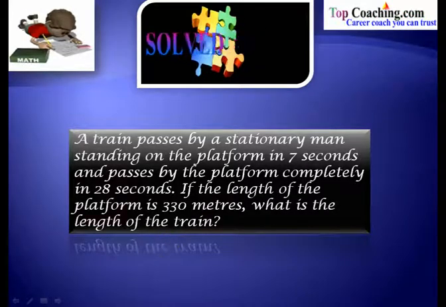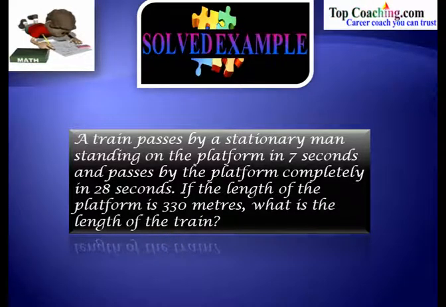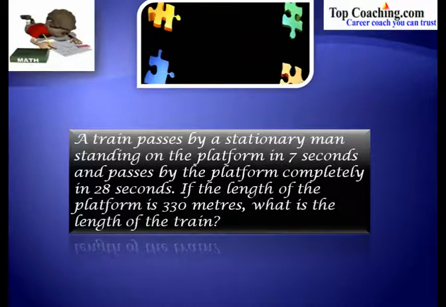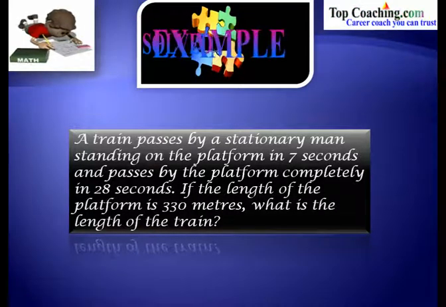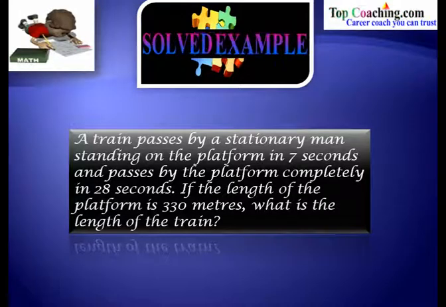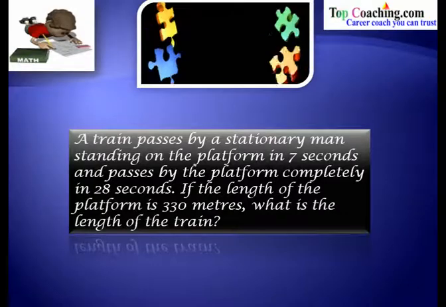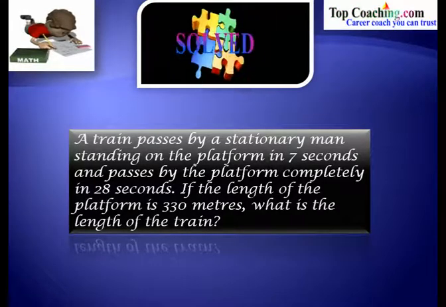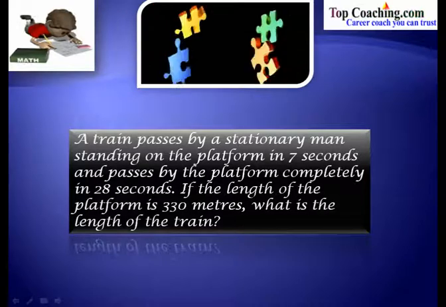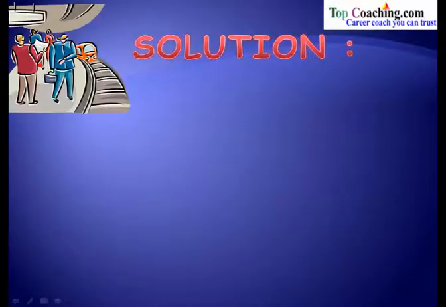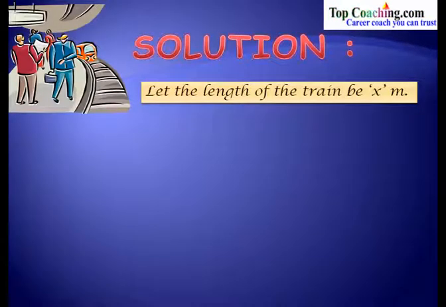So in this very problem, we have been given that there's a man who is standing on the platform. Now there's a train that completely passes this man in 7 seconds and the train completely passes the platform in 28 seconds. We have been given that the length of the platform is 330 meters. We have to find out the length of the train. So this is a problem that is directly based on what we have just studied. So let us say that the length of the train is x meters.